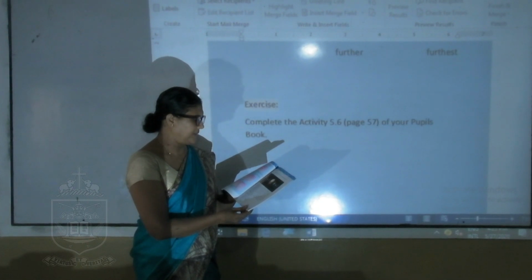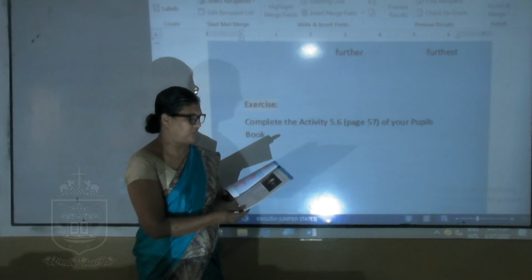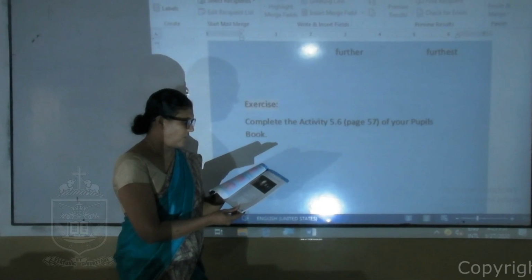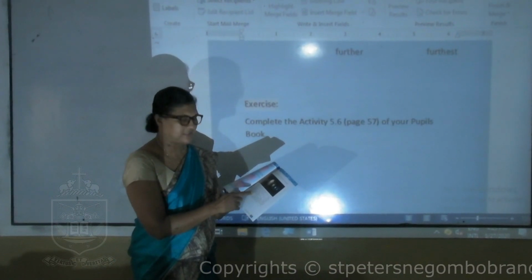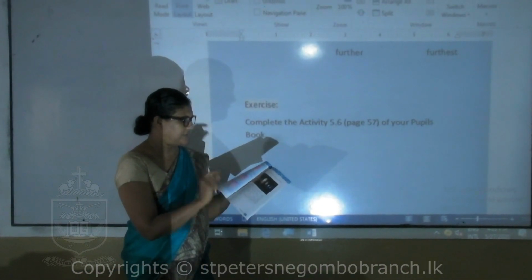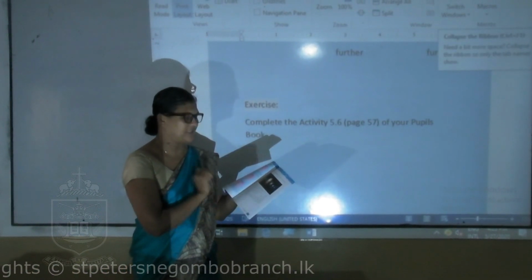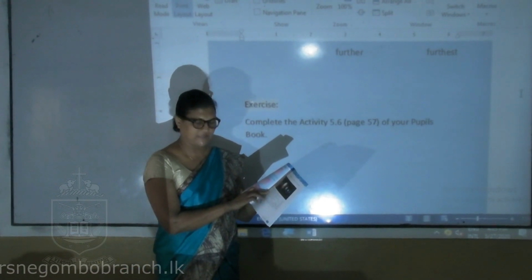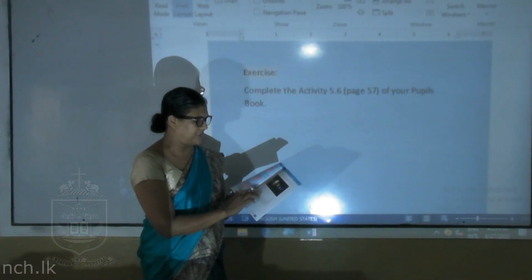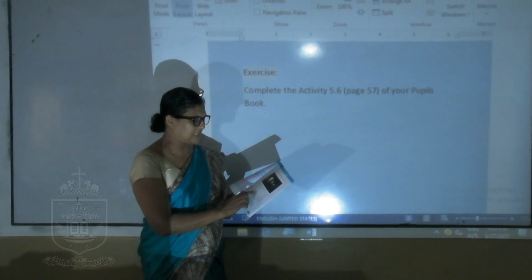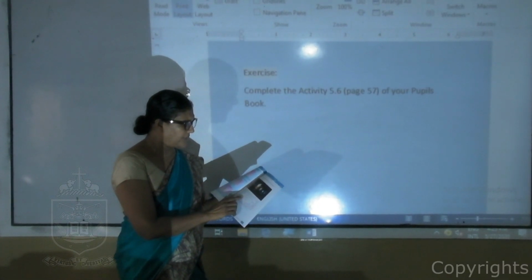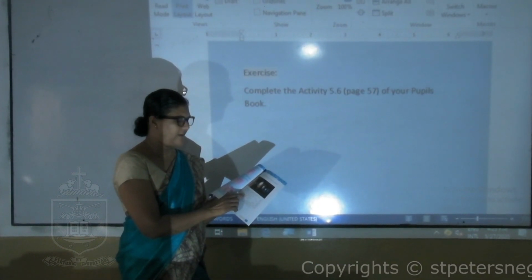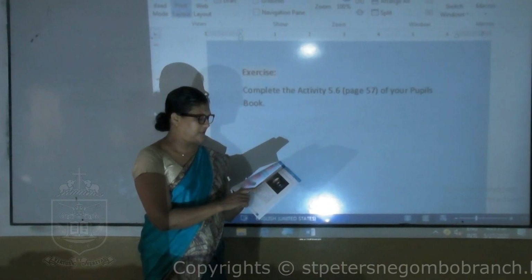The blank planet is Venus. You have got the words hot, hotter, hottest. You can see before the blank the word the is there, so we have to select the superlative degree of these adjectives. That means the hottest. The hottest planet is Venus. Mars is blank to Earth than Uranus. There you can see the word than, so you have to use the comparative for that.